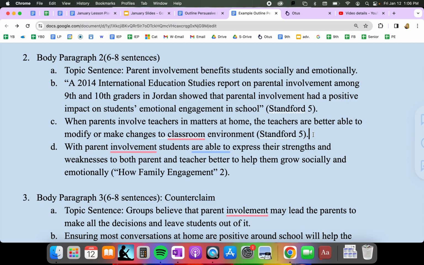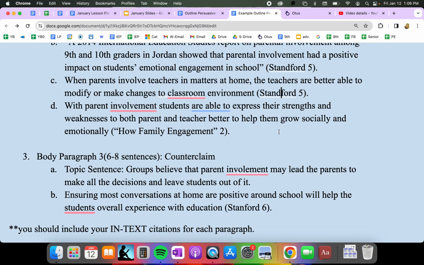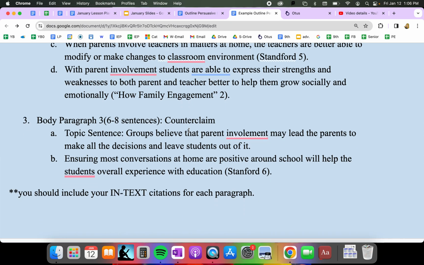like this. So again, I have two from the author Libby Stanford, and then I have one quote from my secondary source, which does not have an author, but it has a title. So you can see both of those examples here.